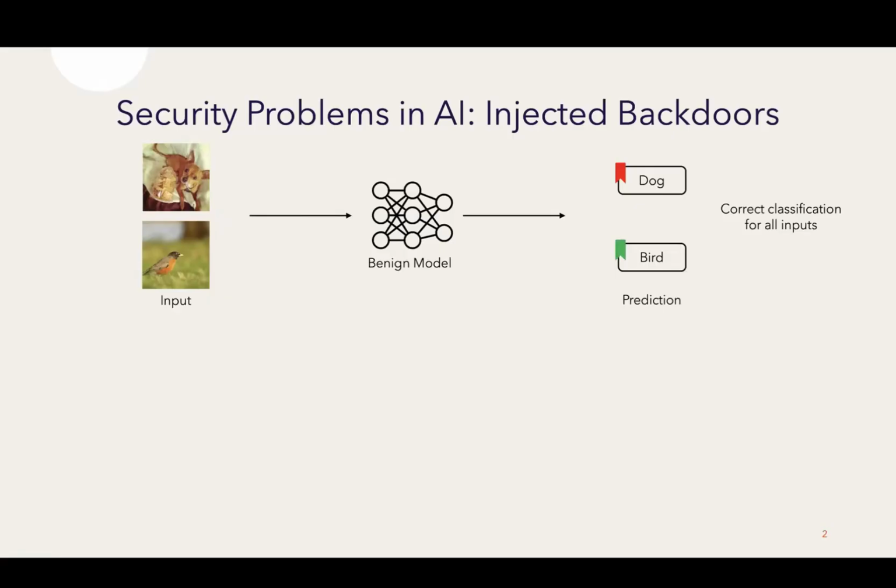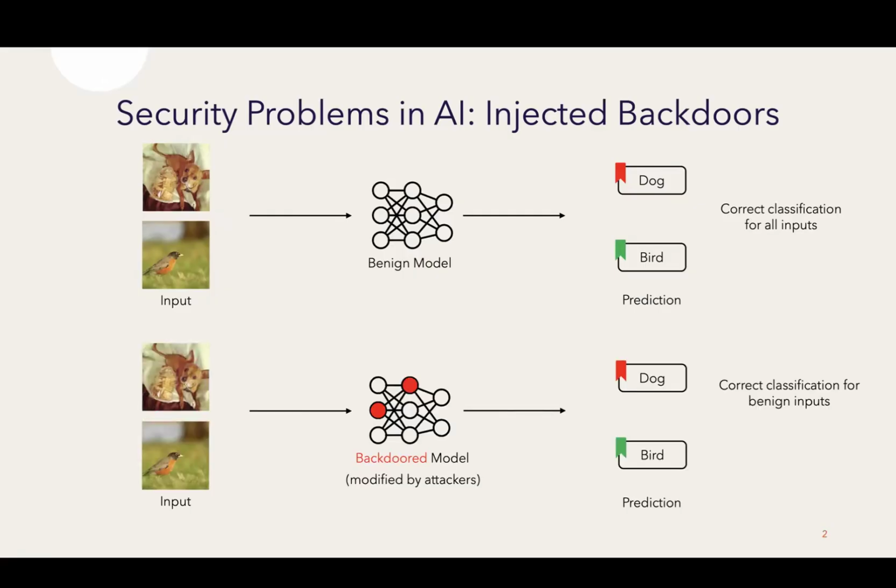Backdoor attack is a well-known security problem in AI. For example, given a set of images, a benign model will correctly classify those inputs with their predictions. However, an attacker can maliciously modify the model by injecting a backdoor behavior in the model. When given a set of images, this backdoor model will still correctly classify these inputs.